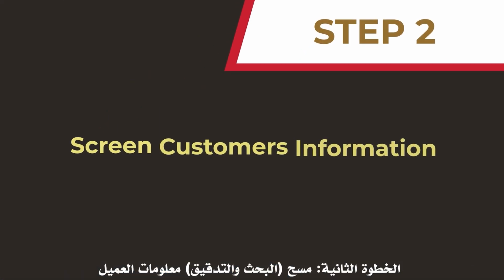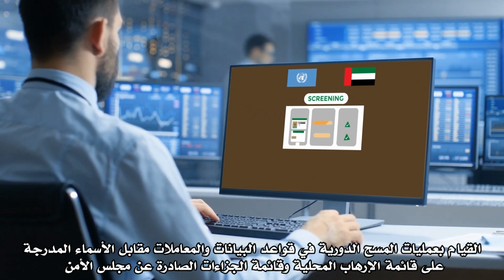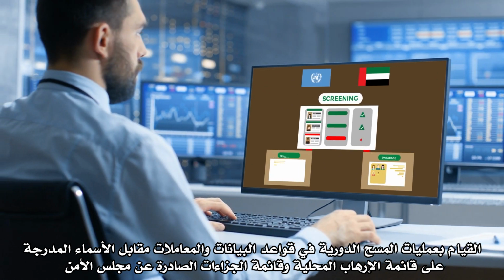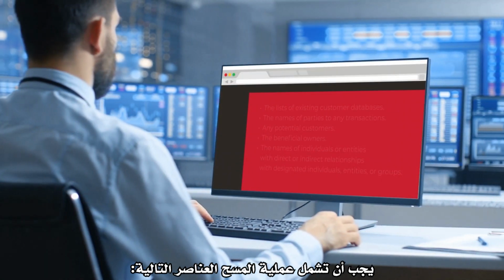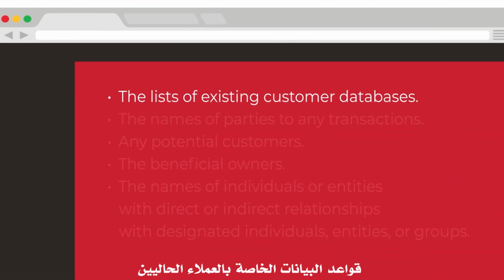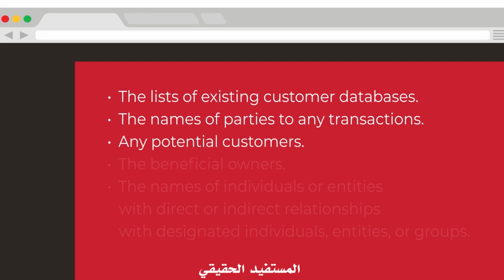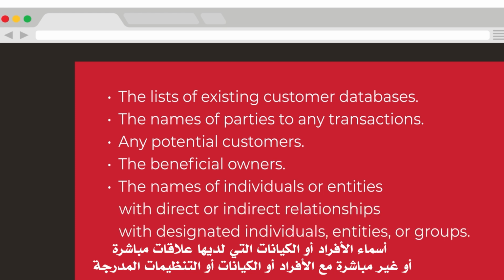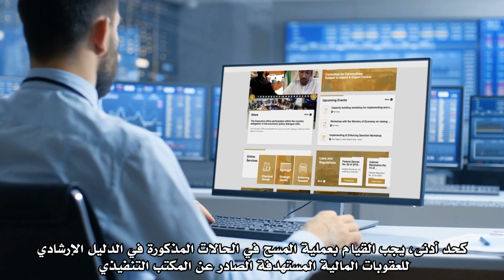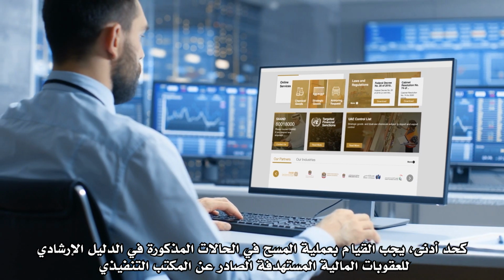Step 2. Screen customers' information. As part of the due diligence process, you should conduct regular database and transaction screening against names on the local terrorist list and UN consolidated list. They should include the list of existing customer databases, the names of parties to any transactions, any potential customers, the beneficial owners, the names of individuals or entities with direct or indirect relationships with designated individuals, entities, or groups. At a minimum, screening should be conducted in the circumstances mentioned in the TFS guideline issued by the Executive Office.